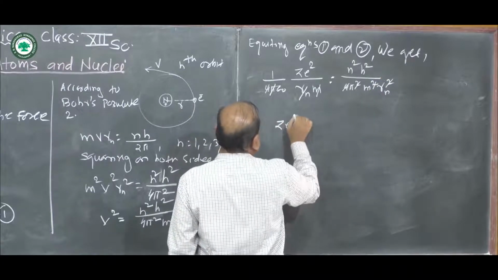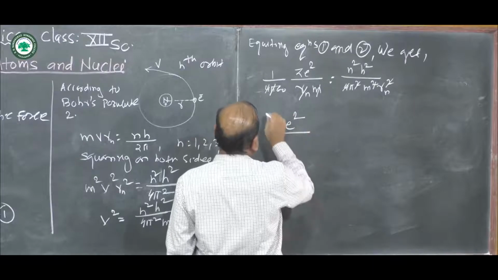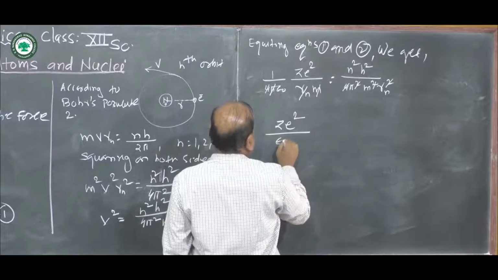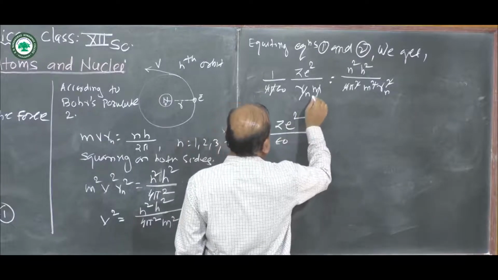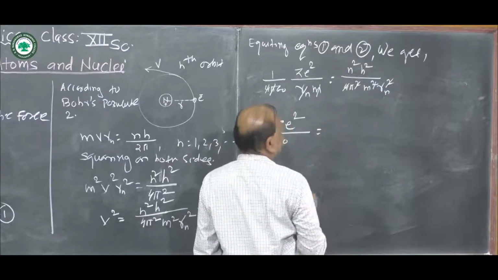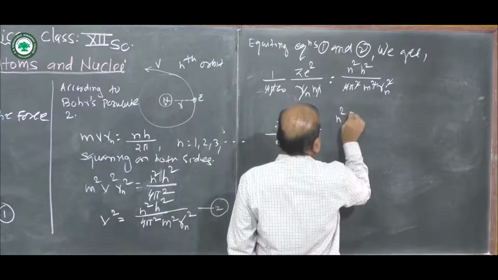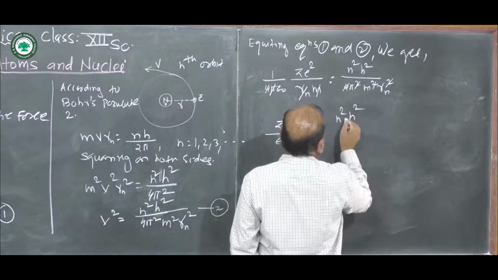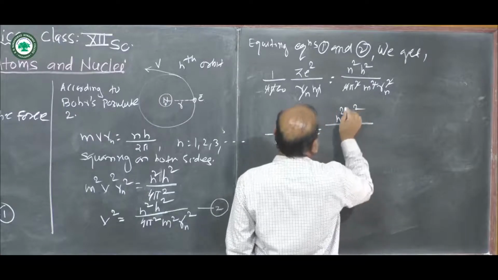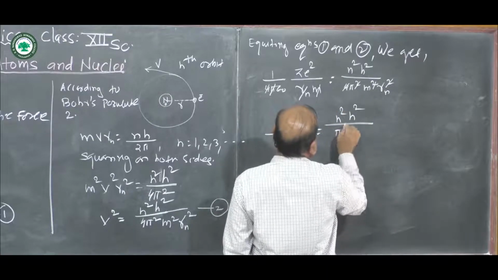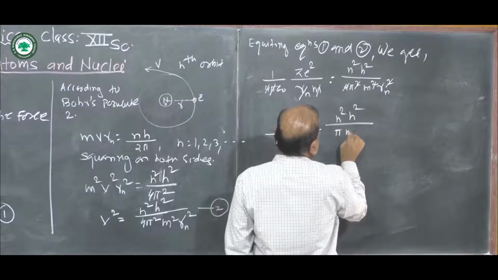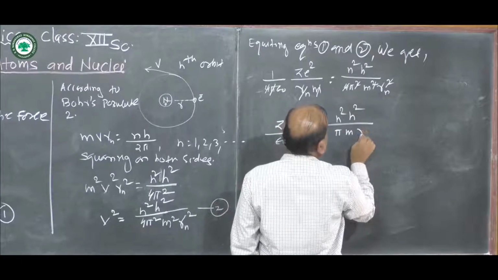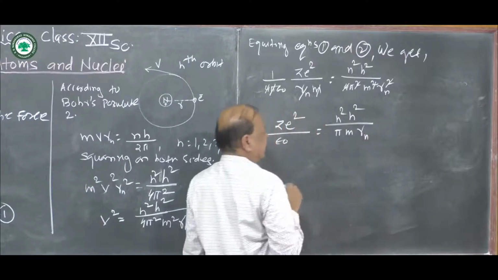That z e square divided by epsilon 0 is equal to n square h square divided by pi, then m is here, then r n here.